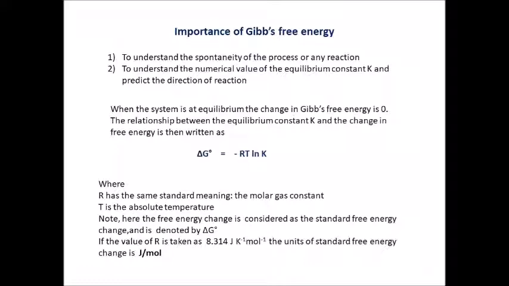Now, T is the absolute temperature. Note, here the free energy change is the standard free energy change, as I told you, and therefore it is denoted by delta G0. If the value of R is taken as 8.314 joules per Kelvin per mole, the units of standard free energy change become joules per mole.